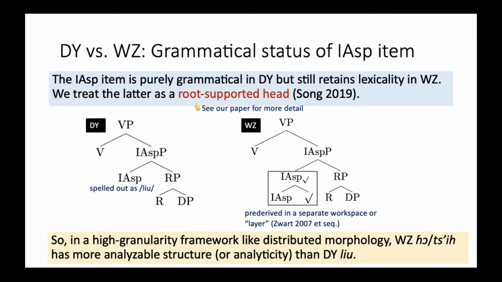We adopt a theory from Song 2019 and treat ro and ci in Wenzhou Wu as root-supported heads, as is shown in this tree on the right. Long story short, in Wenzhou Wu, the I-asp category is first merged with a root in a separate workspace before it merges onto the clausal spine. So in a high granularity framework like distributed morphology, which we're basically following here, Wenzhou Wu ro and ci have more analyzable internal structure than Dongying Mandarin liu. This might indicate that Wenzhou Wu is slightly more analytic than Dongying Mandarin, at least in the domain of resultative compound formation.